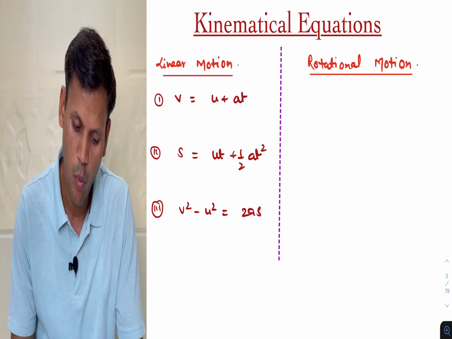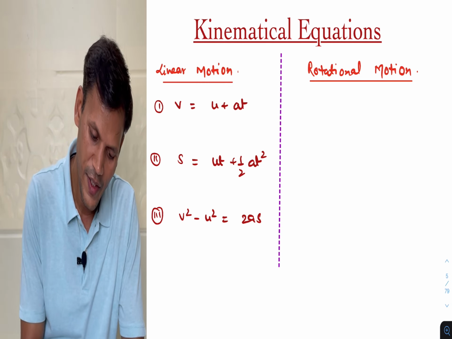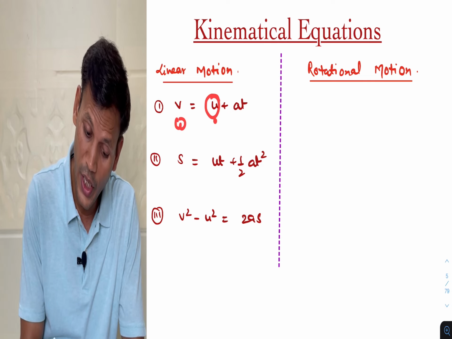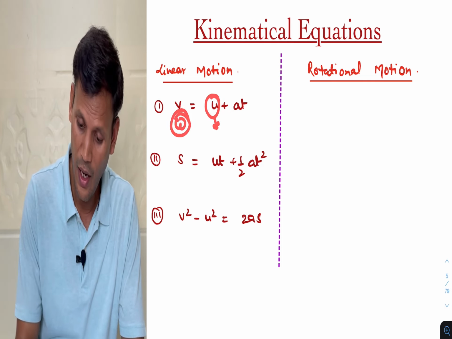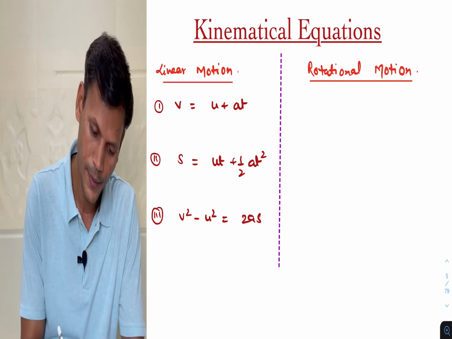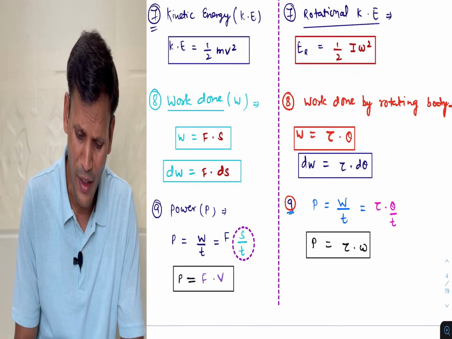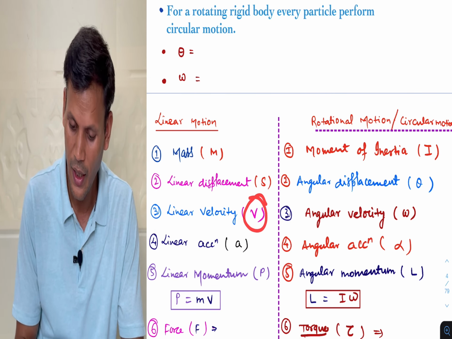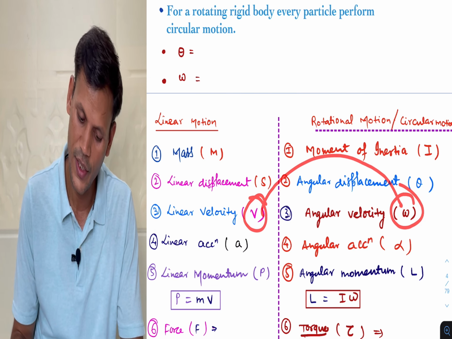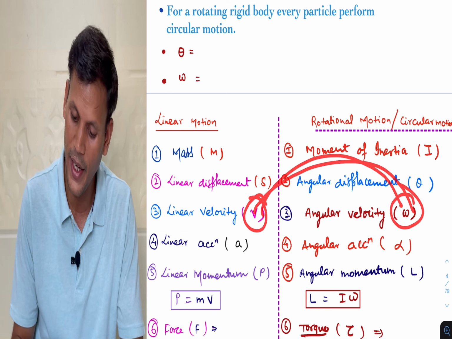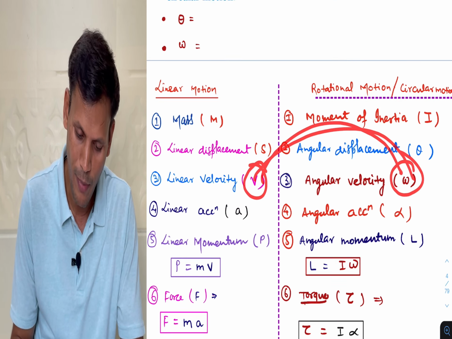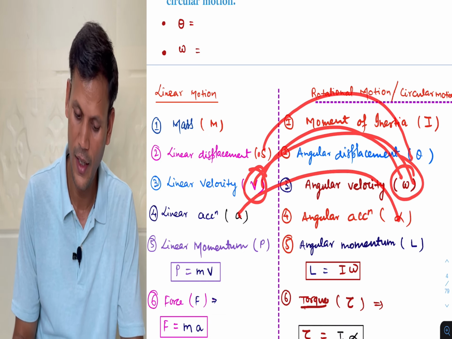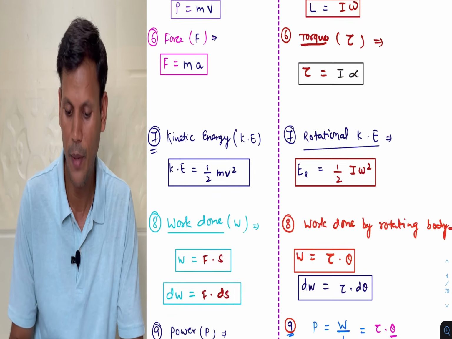So the terms we have to change: instead of v we will write omega, instead of u initial velocity. For rotational motion, here we saw linear velocity is v, here angular velocity will come. So we will replace v by omega, s by theta, a by alpha. So these all are the replacements.